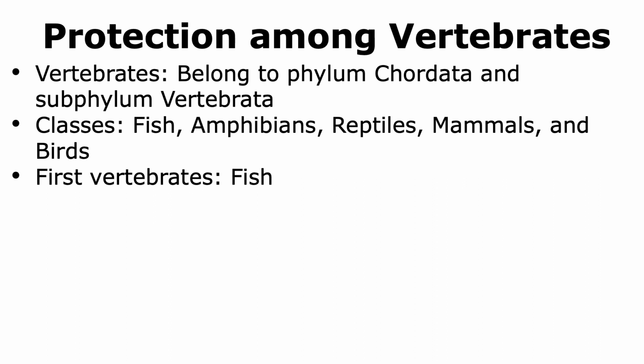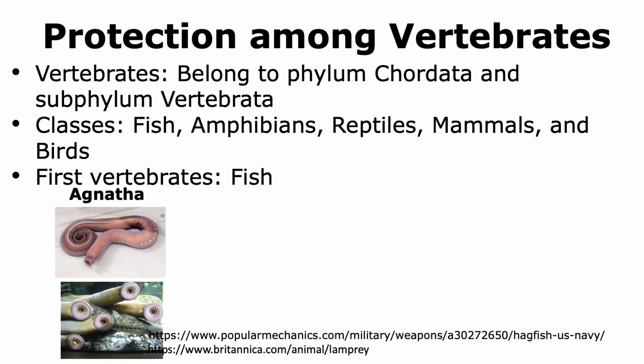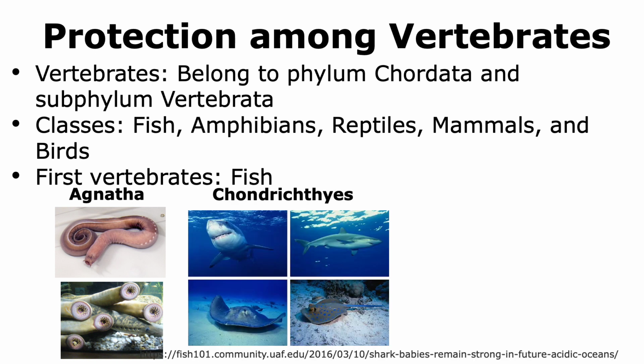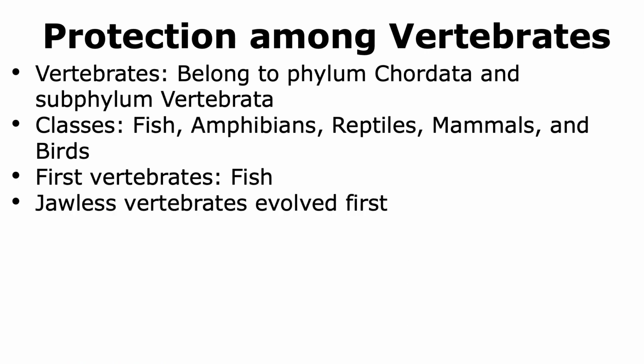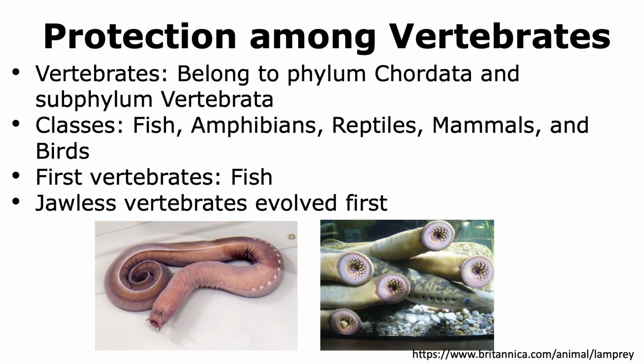Fish can be grouped into three main classes, which are the agnatha, and these are fish that do not have jaws, the chondrichthyes, which are fish that do have jaws but have cartilage instead of true bone, and then the osteichthyes, which have true bone and are jawed. The jawless vertebrates, or the jawless fish, were the ones that evolved first. There were many types of jawless vertebrates in the past, but right now there are only two main groups, and they are the hagfish and the lampreys.